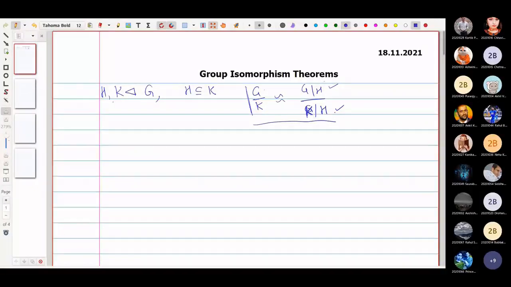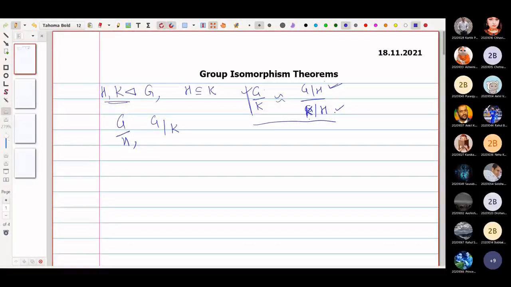Of course, because K and H are normal in G, it is natural to talk about the quotient groups G by H and G by K. These two things are available to us readily.